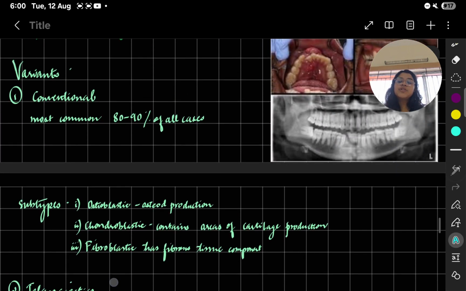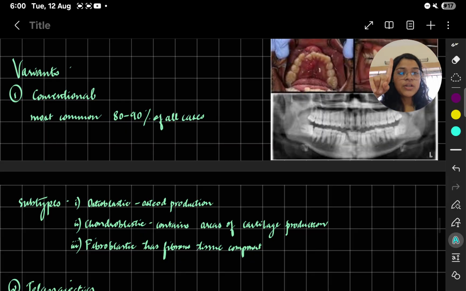Now we come to the types, variants. First you remember conventional. Conventional is most common, 80 to 60% of all cases. But conventional has further subtypes. It has 3 subtypes. Remember: osteoblastic, chondroblastic and fibroblastic. As the name suggests, osteoblastic will have osteoid production, chondroblastic contains cartilage, and fibroblastic will have fibrous tissue. Simple. So conventional has 3 subtypes: osteoblastic, chondroblastic, fibroblastic. Osteoblastic will have osteoid tissue, chondroblastic will have cartilage production, and the last one, fibroblastic, will have a fibrous tissue component.